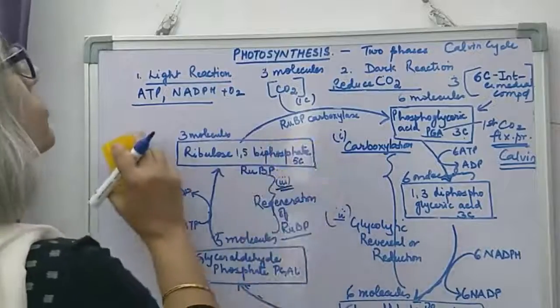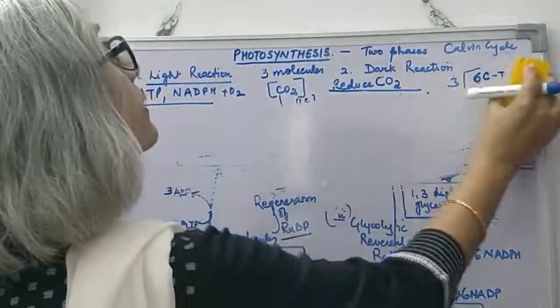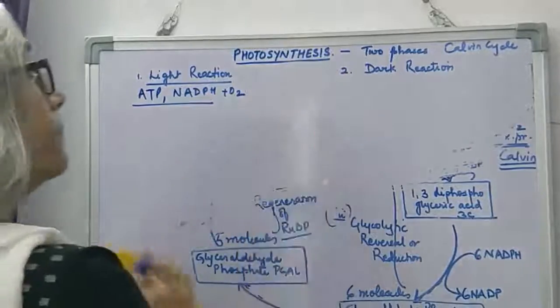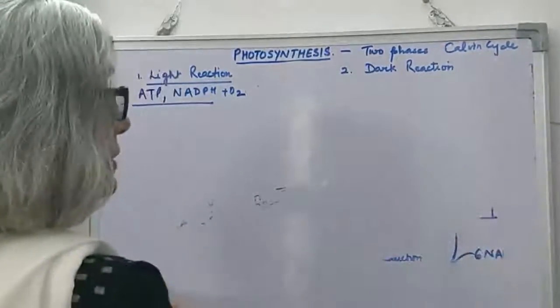I will erase this so that I can write an overall equation for photosynthesis.